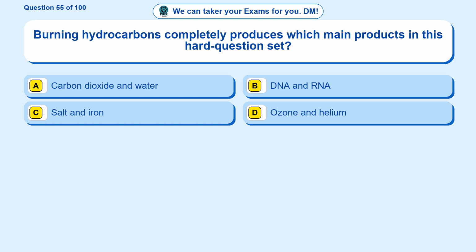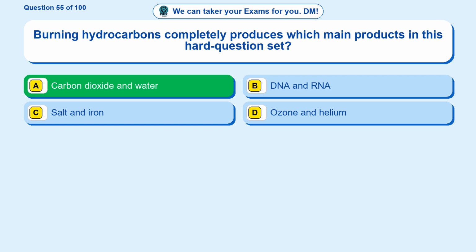Question 55. Burning hydrocarbons completely produces which main products in this hard question set? Option A, carbon dioxide and water. Option B, DNA and RNA. Option C, salt and iron. Option D, ozone and helium.